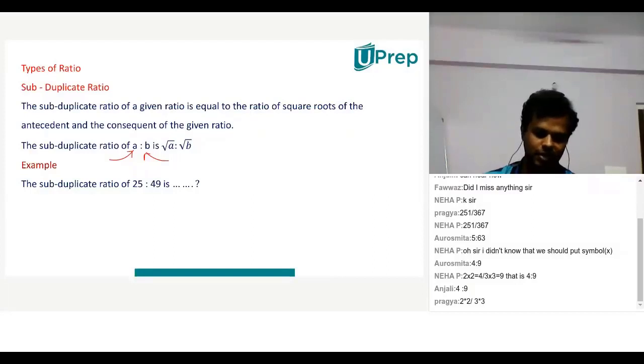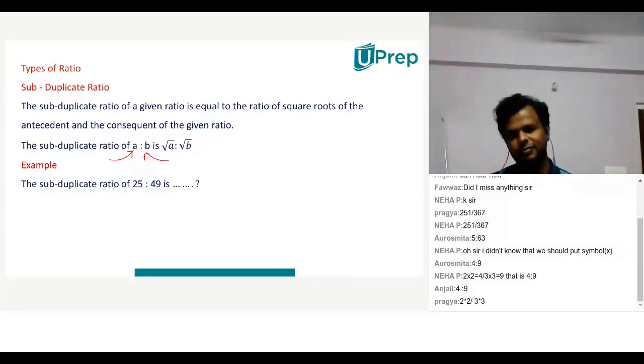So children, what is the answer in this case? Subduplicate ratio of 25:49 will be what? Type the answers in the chat box, please.